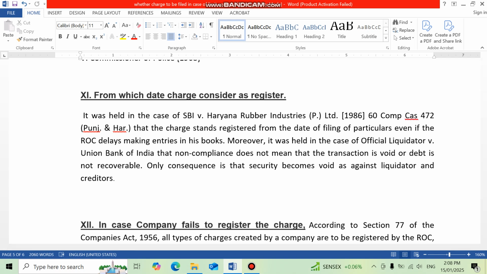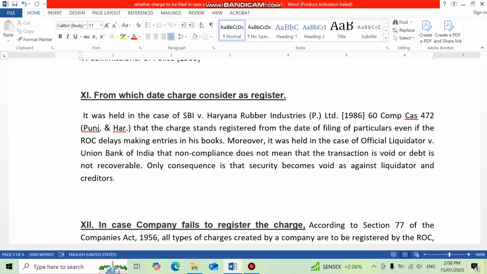And the date on which the document is filed at ROC will be the date from which we can consider that the charge has been registered. Nowadays, the day you file the charge, the same date the charge gets registered. There is very little issue. But in earlier days the Registrar of Companies took 3 or 4 days for registering of a charge, and in case of any discrepancy it might have taken longer.